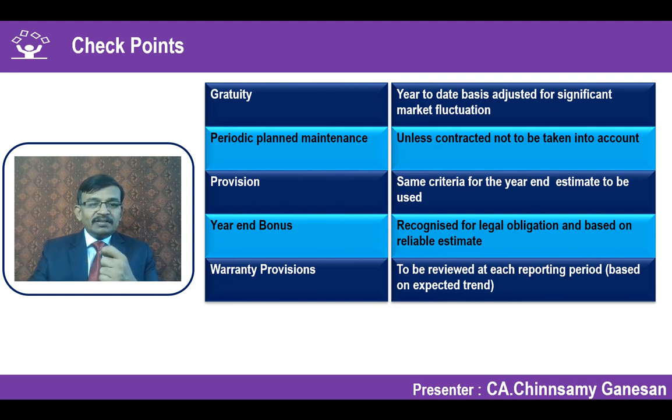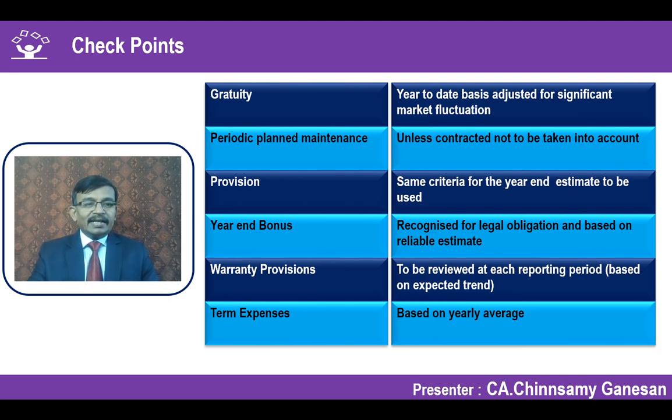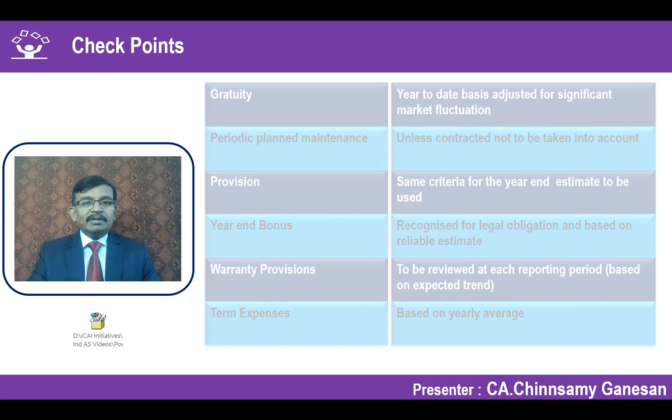When that type of change is happening, you have to adjust the estimate for the new information which is available for that particular quarter. You cannot say that this will also be spread over 4 periods. This is an issue relating to the current quarter, so you have to make a best estimate out of that. Expenditure which relates to a period, based naturally on the yearly average, you can do on a straight line basis.